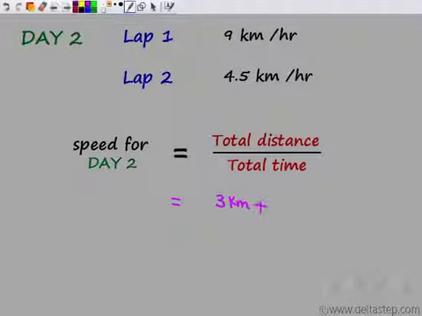The second lap was again for 3 kilometers. So the total distance is 3 plus 3, which is 6 kilometers. Divide by total time. For the first lap he took only 20 minutes, plus for the second lap he took 40 minutes.